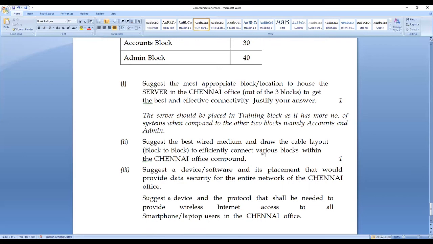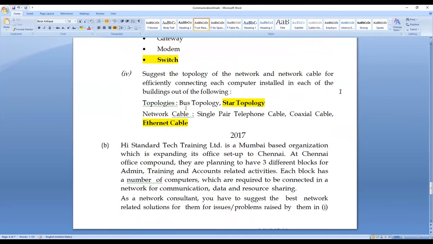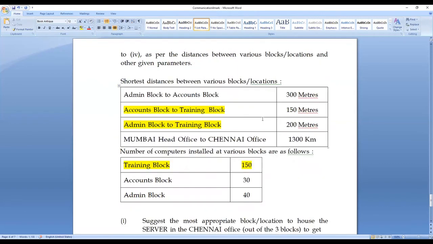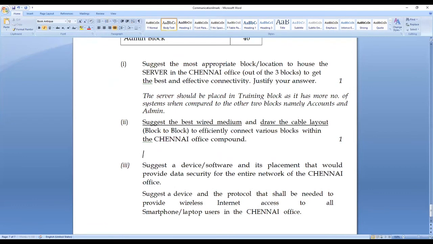Previously in 2018 also, if you see the last question, it has 2 parts, half a mark for each of the questions. Here also in question number 2, they are asking us to answer for the best wired medium. This is one part. The other part is the cable layout part. Draw the cable layout. You are having 2 parts here also. Within the Chennai office compound.